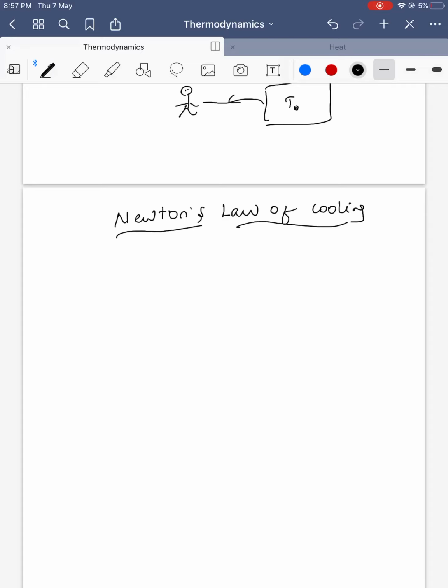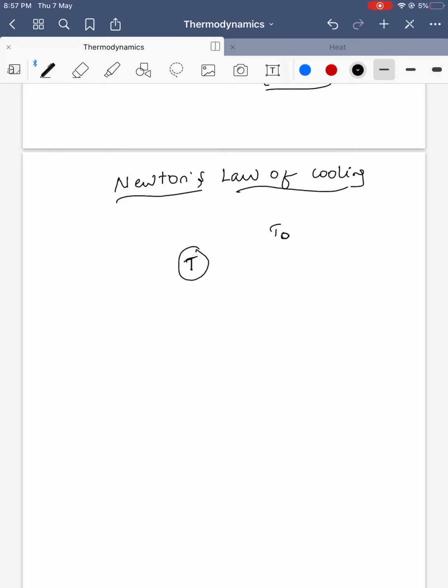See what exactly it is. If I keep a body of temperature T in the surroundings, in an atmosphere whose temperature is T0, what happens? The temperature of this body comes down, it cools down, provided T is greater than T naught. This is what cooling means.